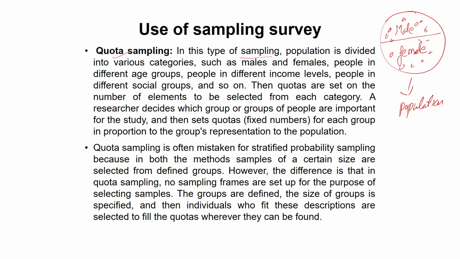So, quota sampling is often mistaken, as I said, with stratified probability sampling, but the two are not the same. The groups in quota sampling are defined, the size of each group is also specified, and then individuals who fit this description are selected to fill the quotas.